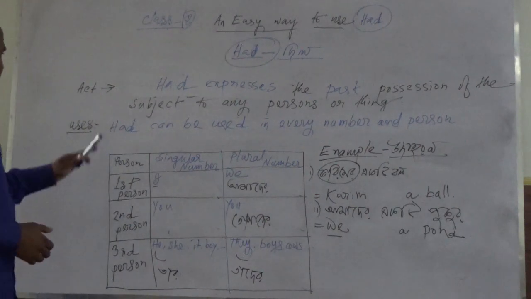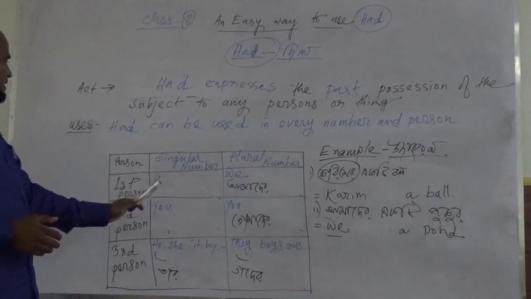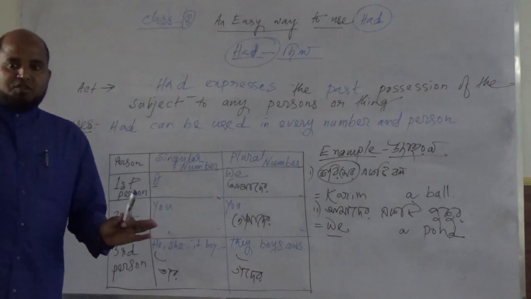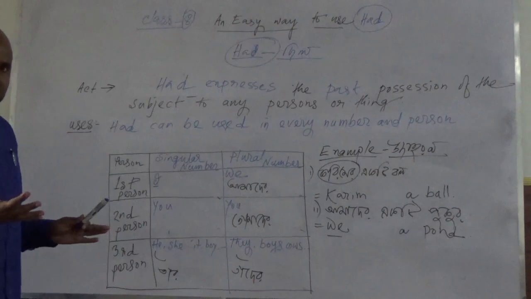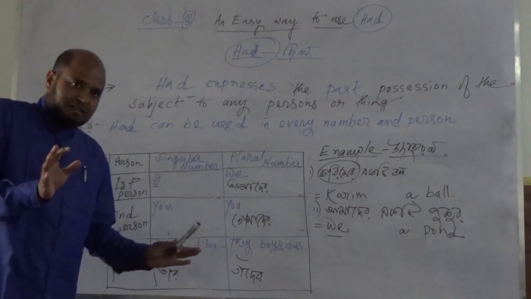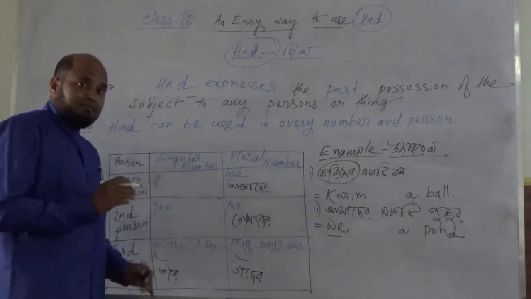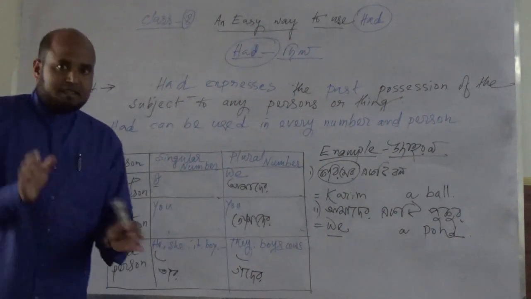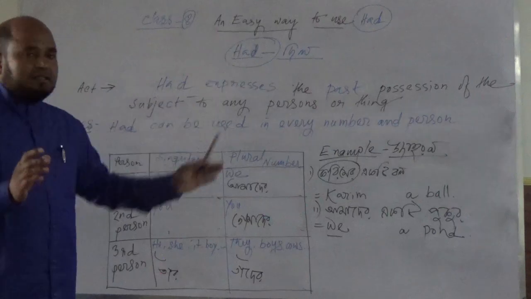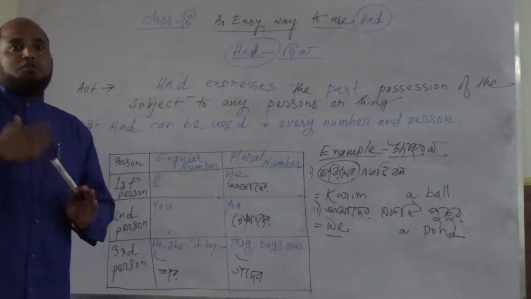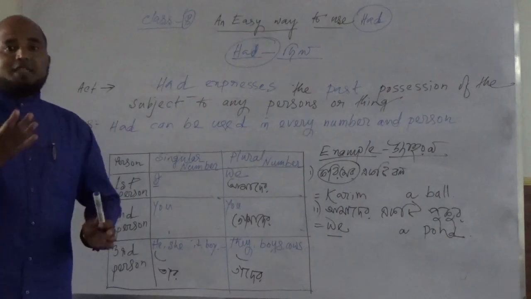Now, I have also given here a diagram. So, in every number and person, you will use had. Okay? There will be no problem. You can freely use it to express, but you should remember that had always describes the past possession of the subject to any person or any things.